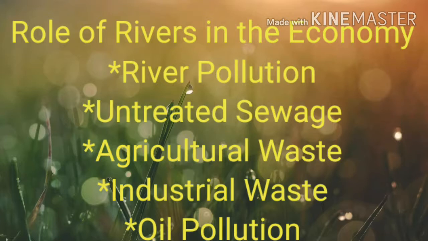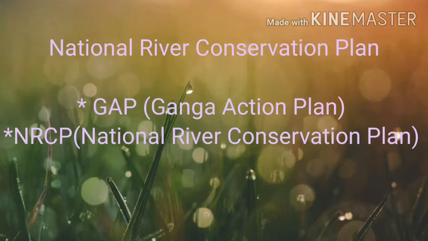Moving on to understand the National River Conservation Plan. Rivers are polluted by domestic, industrial, and agricultural waste. This affects the quality of water. So, the centrally sponsored scheme of National River Conservation Plan is being implemented by the central government jointly with the state governments on a cost sharing basis. The pollution abatement work under NRCP presently covers polluted stretches of 39 major rivers and 152 towns spread over 16 states in the country.